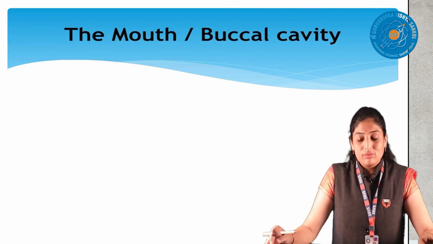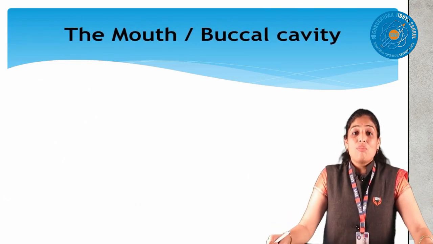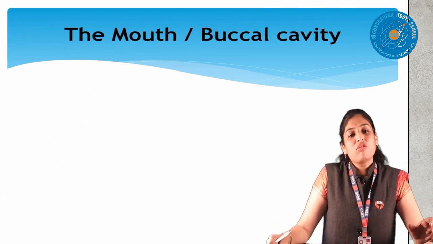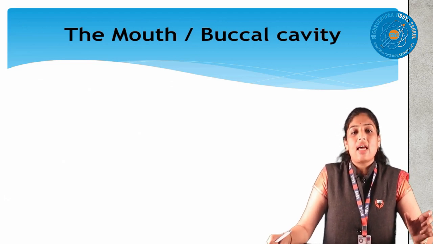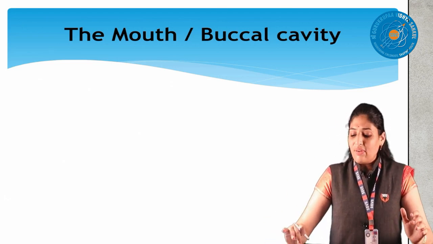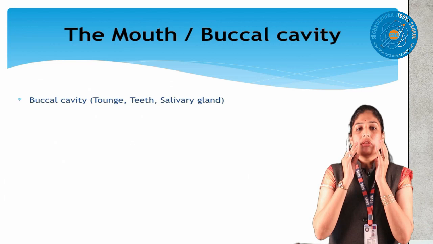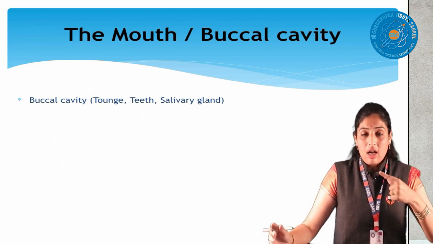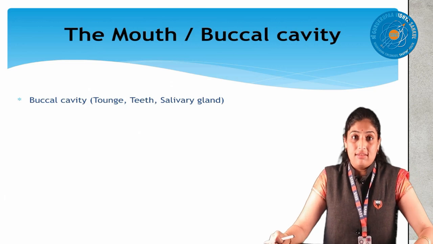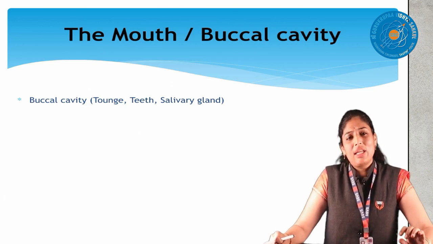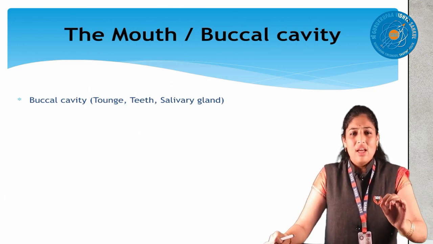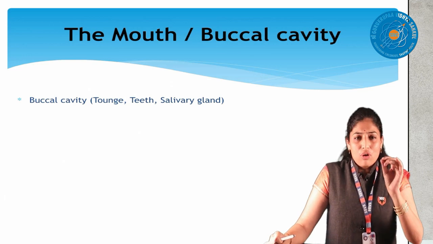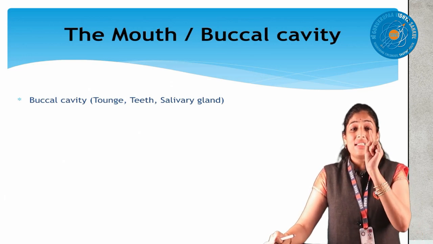Now we start from the mouth, the buccal cavity. Why did they give this word? Mouth is a common word, but buccal cavity is the scientific word. In the mouth we have teeth, tongue, and the salivary glands. First, teeth: chewing the food. Your food first undergoes mechanical digestion.